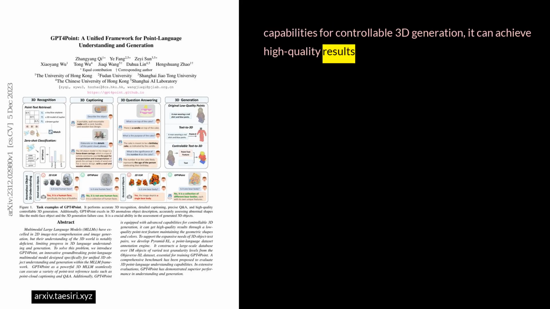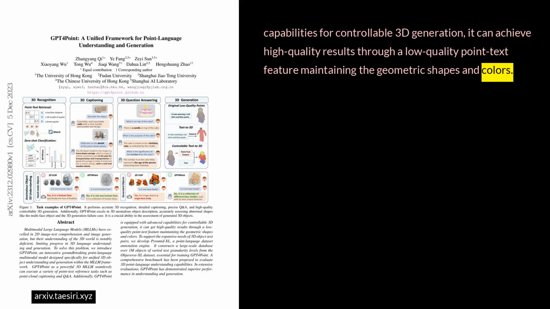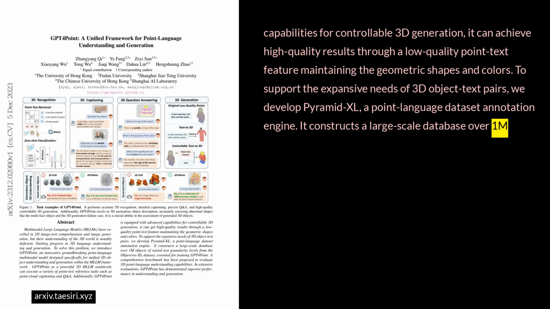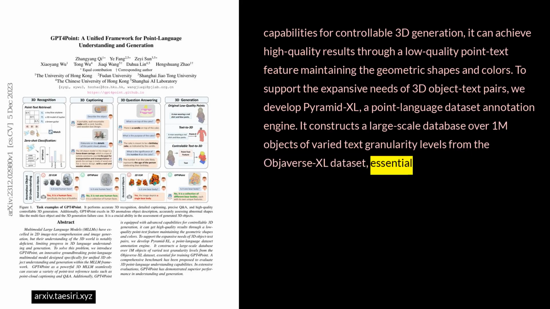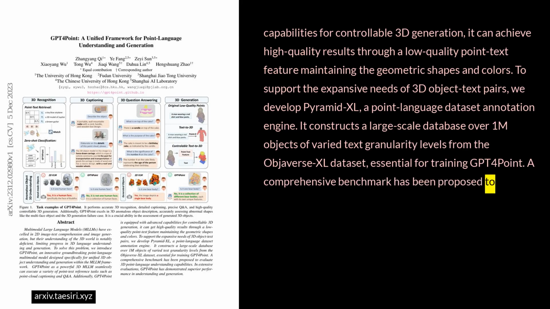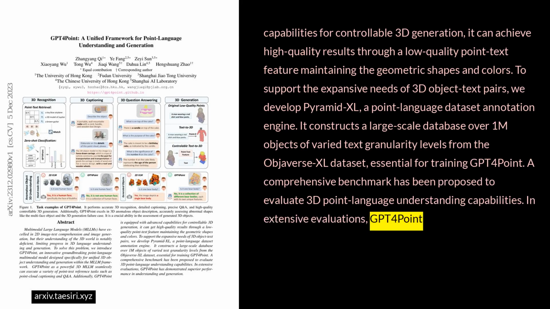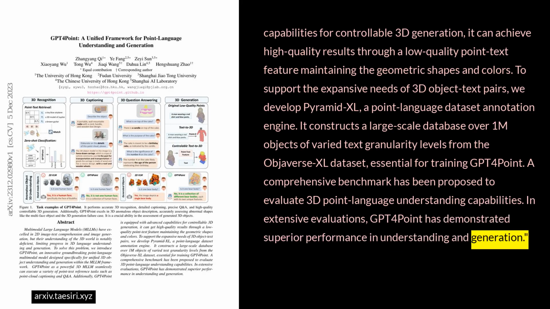It can achieve high-quality results through a low-quality point text feature, maintaining the geometric shapes and colors. To support the expansive needs of 3D object text pairs, we developed Pyramid XL, a point language dataset annotation engine. It constructs a large-scale database over 1M objects of varied text granularity levels from the Objaverse XL dataset, essential for training GPT-4 Point. A comprehensive benchmark has been proposed to evaluate 3D point language understanding capabilities. In extensive evaluations, GPT-4 Point has demonstrated superior performance in understanding and generation.